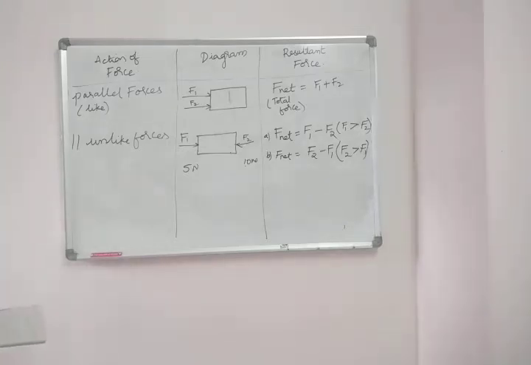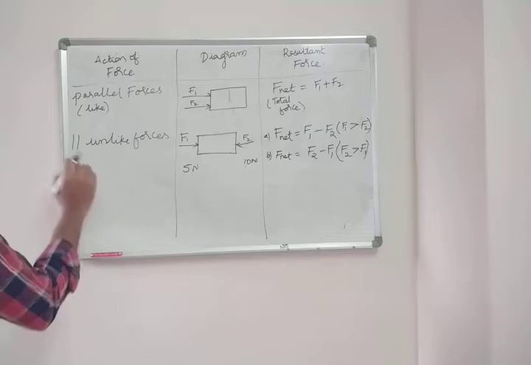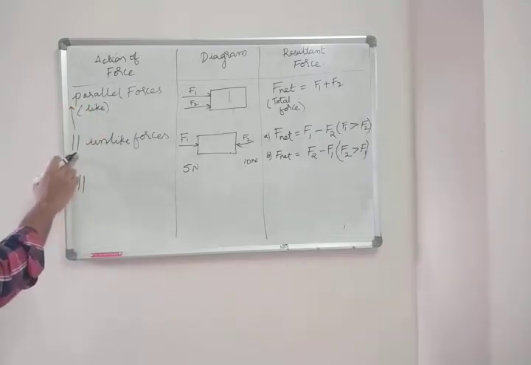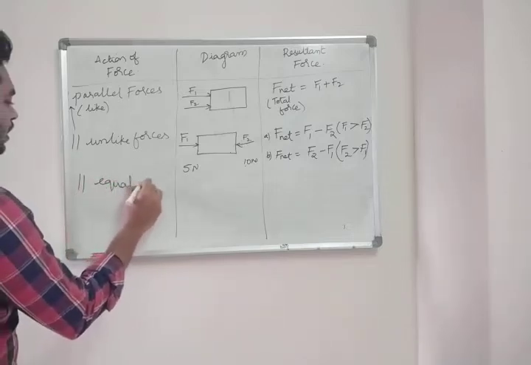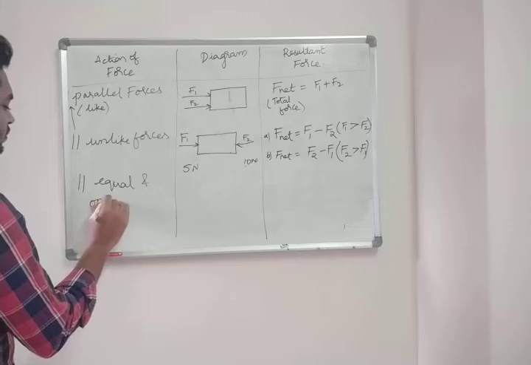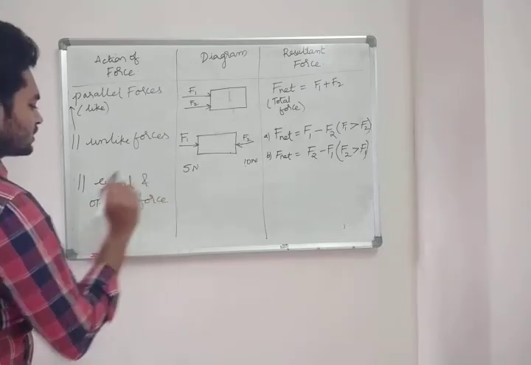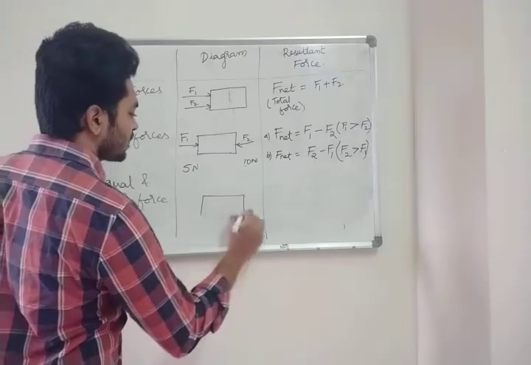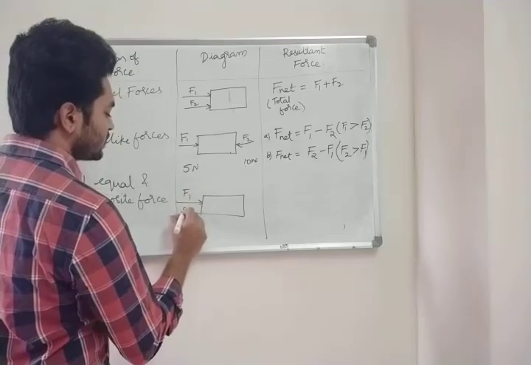The next one is parallel, equal and opposite force. This symbol indicates parallel. Now what is this parallel, equal and opposite force? Suppose a block is there. Here you are pushing it with F1 force, which is 5 Newton.